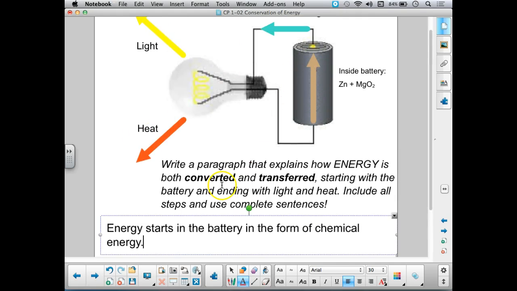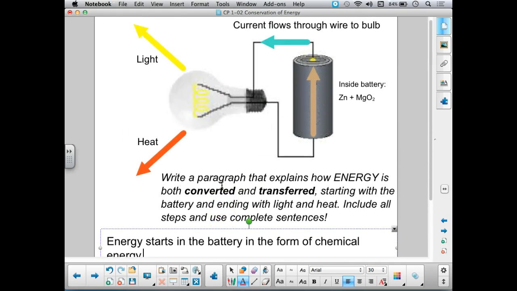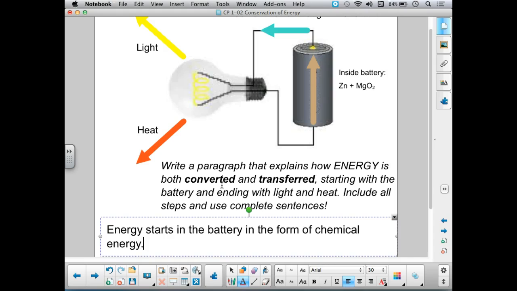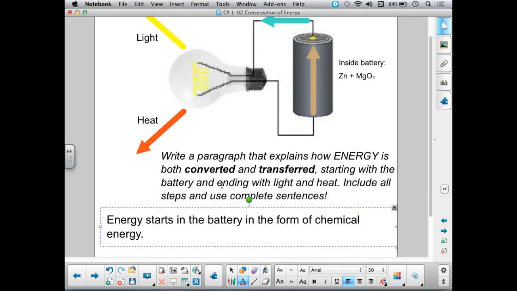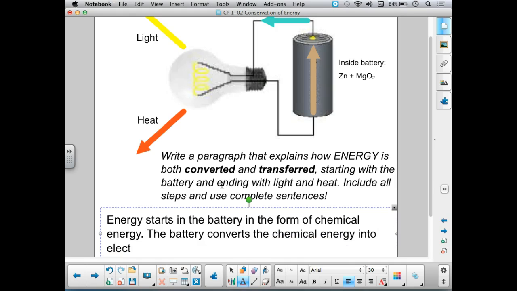It's right over here. Now, one of the things that a battery does is it stores energy in the form of chemical energy, and then it turns it into electrical energy, which is energy that's a little bit easier to use, certainly for circuits and electronic devices. So the battery converts the chemical energy into electrical energy.